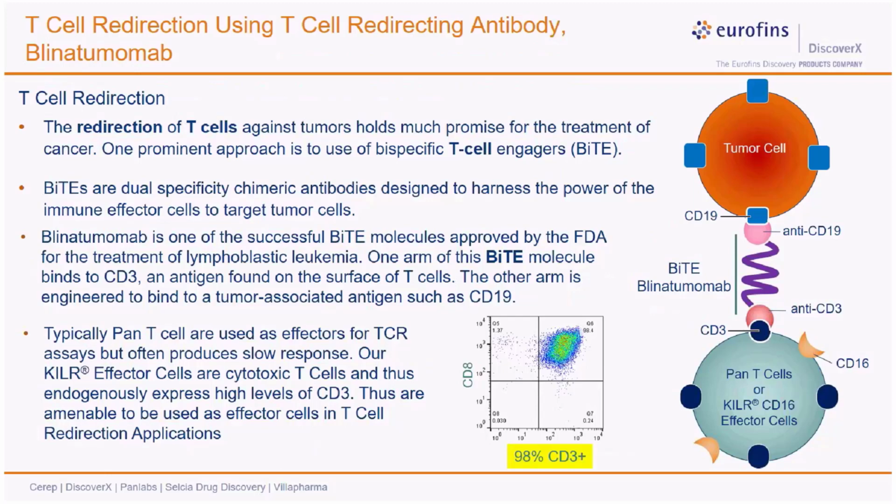Interestingly, our killer cytotoxicity effector cells, the CD16 effector cells, which are in fact cytotoxic T cells, endogenously express high levels of CD3, and thus are amenable to be used for T cell redirection applications. You can see FACS data here showing these cells are highly CD3 positive. Almost 98% of the population shows CD3 positive staining. So these cells are amenable to be used for T cell redirection applications.